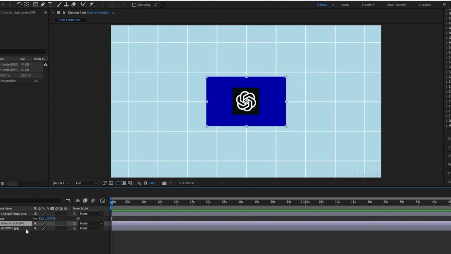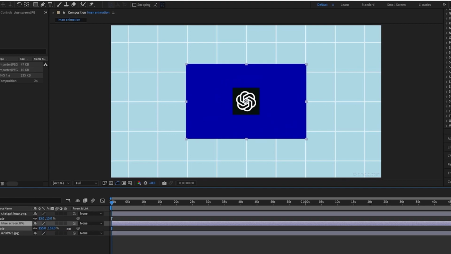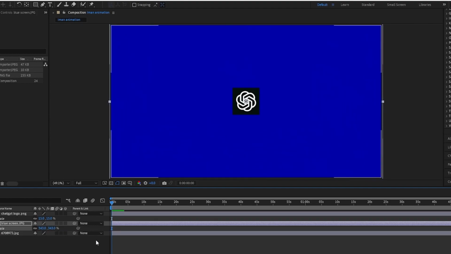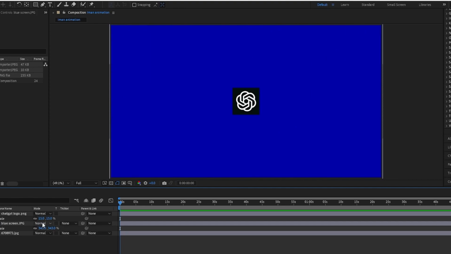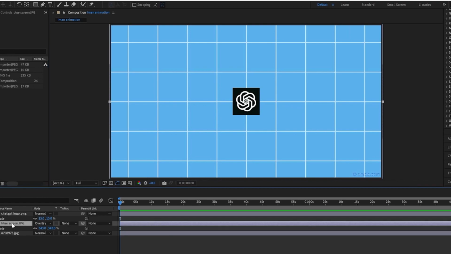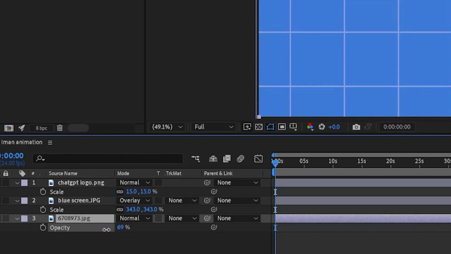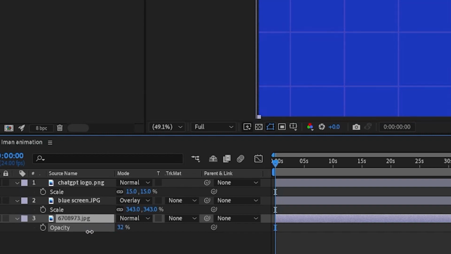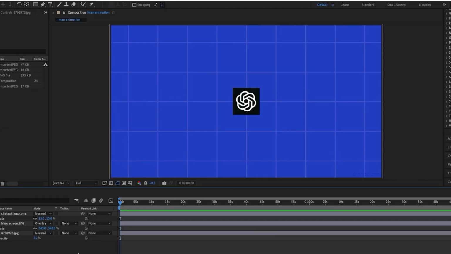And then I'm just going to increase the scale of the blue screen. The blue screen is only really there to make the grid look darker. And I'm going to change that to overlay. And then, yeah, there you can see it's basically just not as light as it was before. You can really do this by decreasing the opacity, and it's about 35 now.